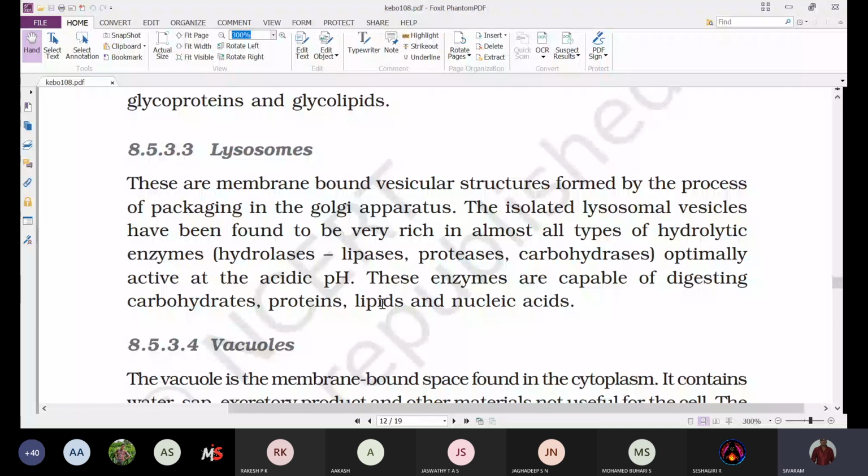Then it will destroy its own cell. By destroying its cell, it is destroying the pathogen and also the multiplication of that pathogen.